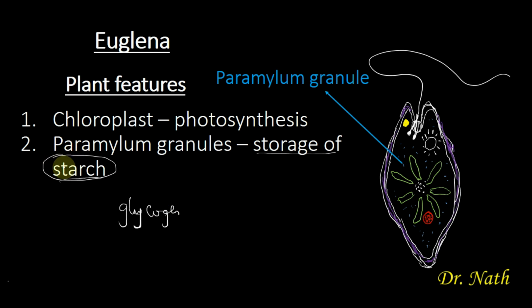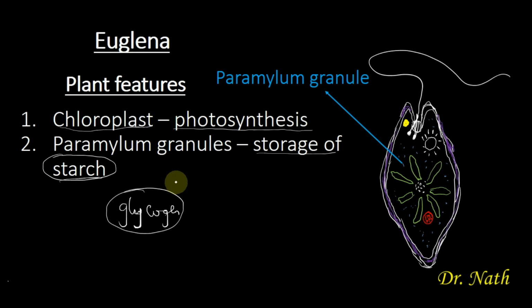So storage of carbohydrates as starch is a typical characteristic of a plant. So these are the two basic reasons why Euglena is referred to as a plant. One of the reasons is because it has chloroplast, and the chloroplast contains the chlorophyll that is used for photosynthesis. It is only plants that can carry out the process of photosynthesis.